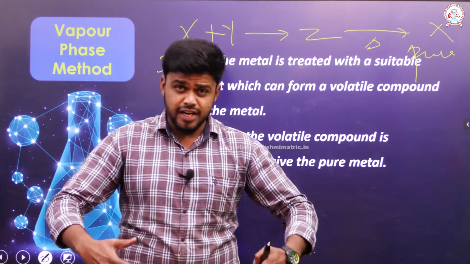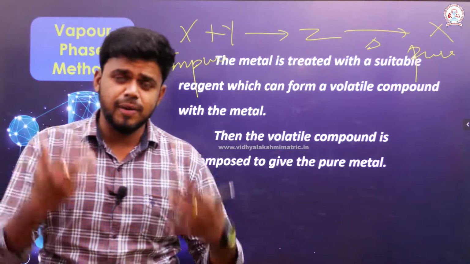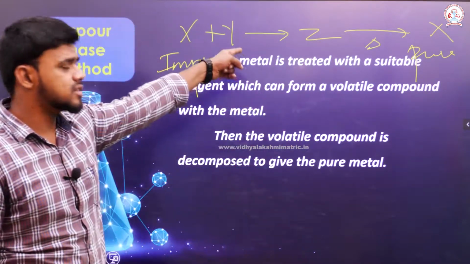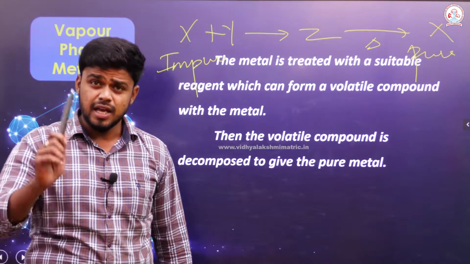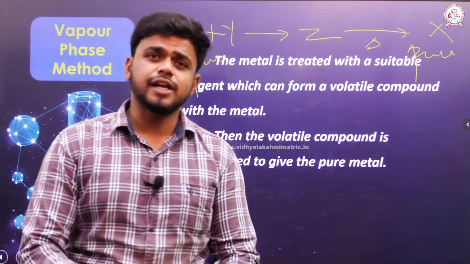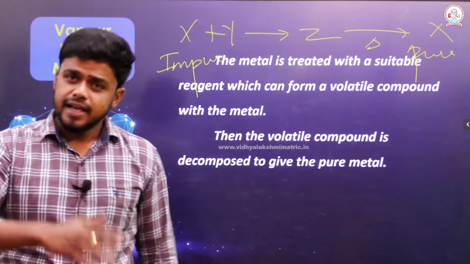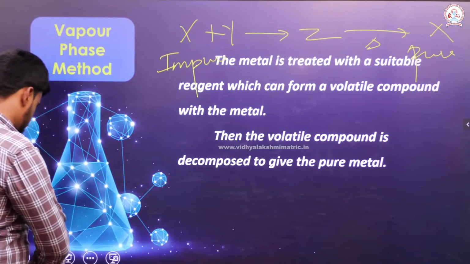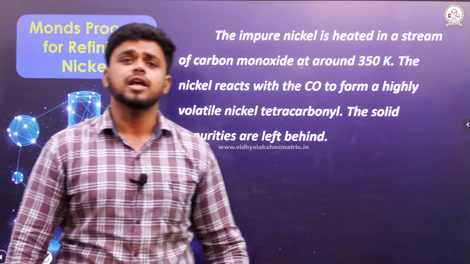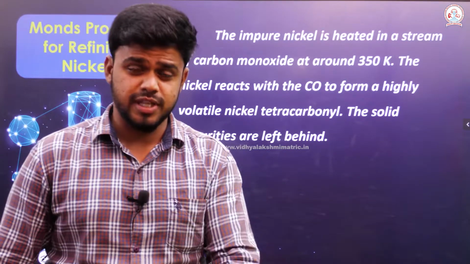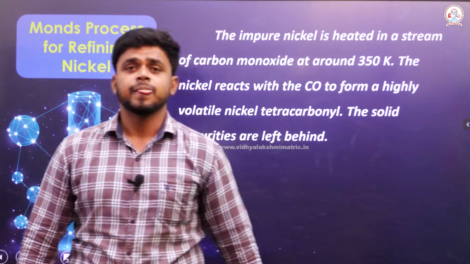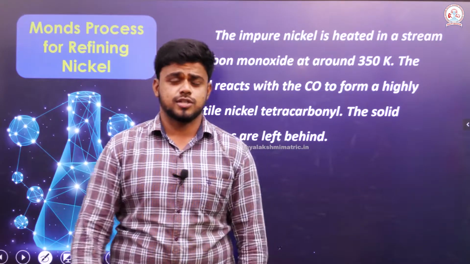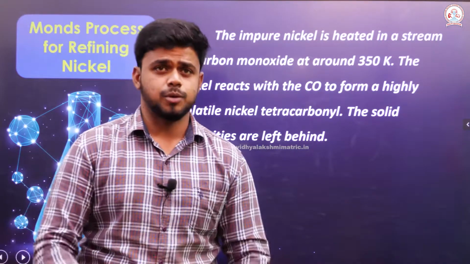For pure metal with vapor phase refining, the metal must form a volatile compound with the reagent, which is decomposed by heating to give the pure form of the metal. So this is the basic principle of vapor phase refining, in which we have two processes, the Mond process and the Van Arkel process.